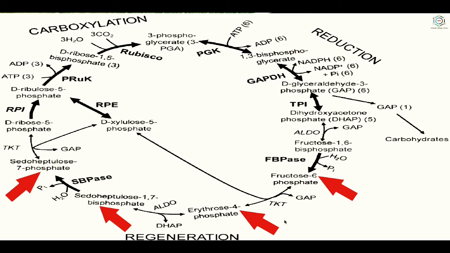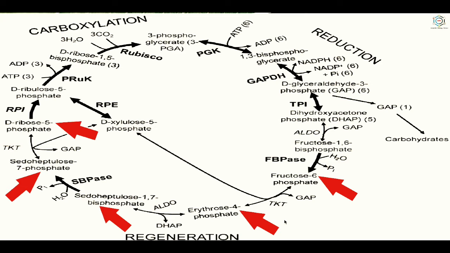Now, the two molecules of sedoheptulose 7-phosphate react with two molecules of 3-phosphoglyceraldehyde to produce two molecules each of ribose 5-phosphate and xylulose 5-phosphate. So here you can see ribose 5-phosphate and after this xylulose 5-phosphate also. This reaction is catalyzed by the enzyme transketolase.